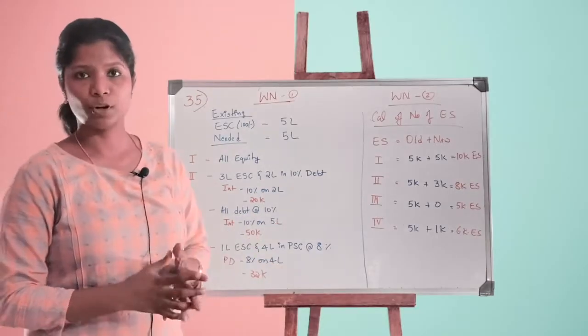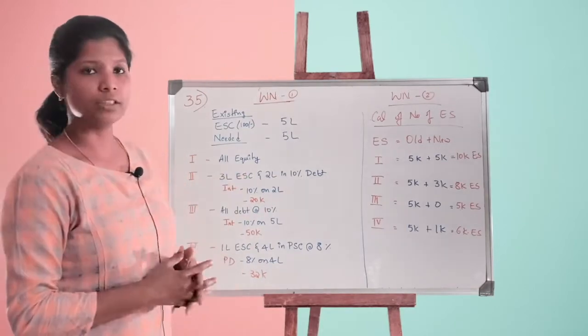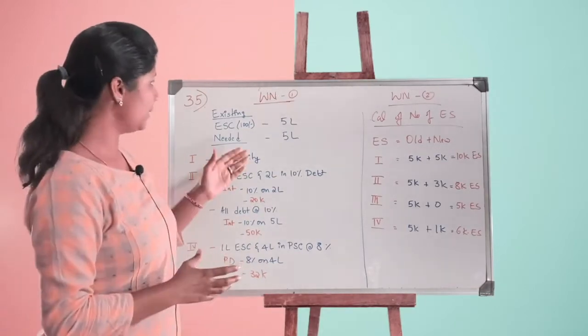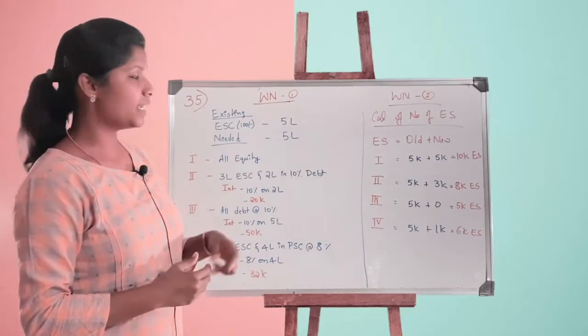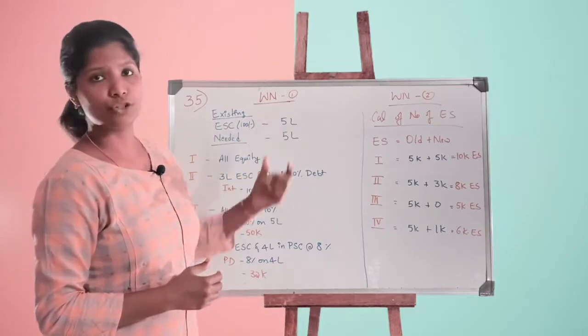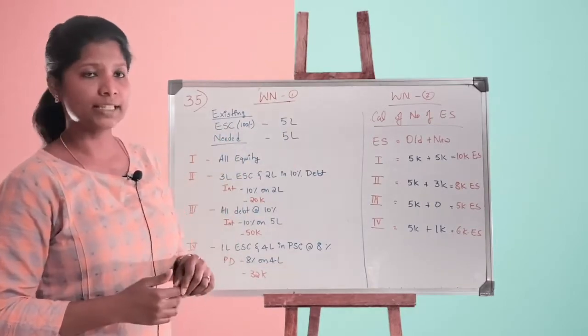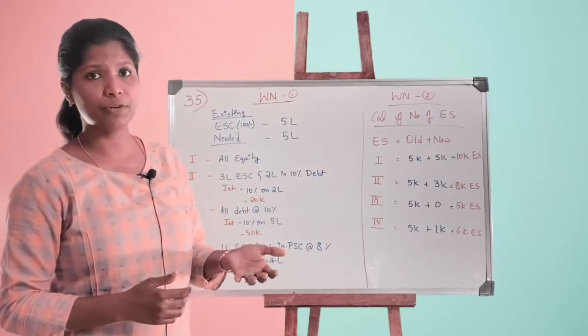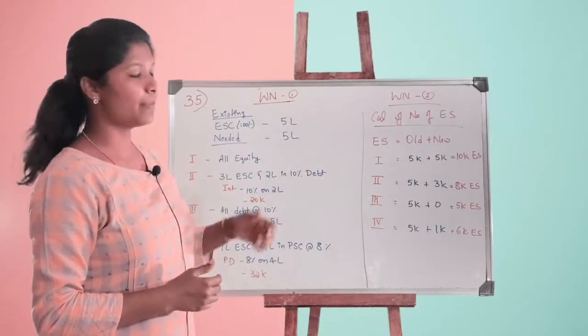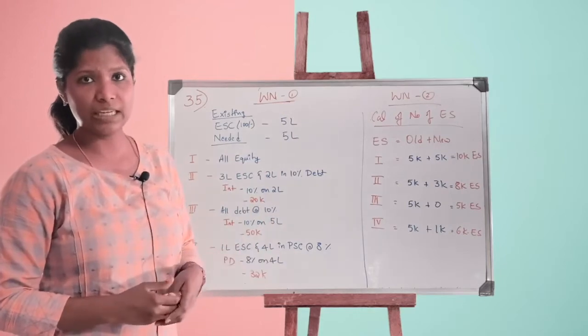So this is our last problem for this chapter, question number 35. Let's look at working note number 1. The existing capital of the company is just equity share capital of rupees 5 lakh. Each share price is rupees 100. So what is the number of equity shares? 5 lakh divided by 100, you will get 5,000 equity shares.